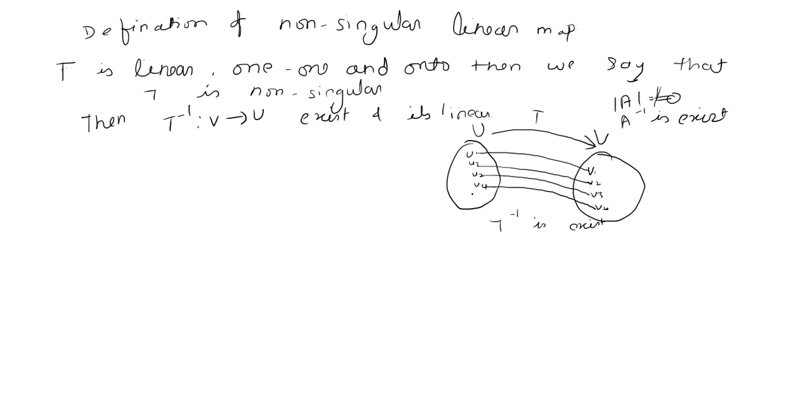So we have a new approach to see the questions: if any mapping is linear, 1-1 and onto, then it is non-singular, and every non-singular mapping has its inverse existing, and if the inverse exists, then the mapping is non-singular. So we have a theorem using this definition. Let us see this theorem.